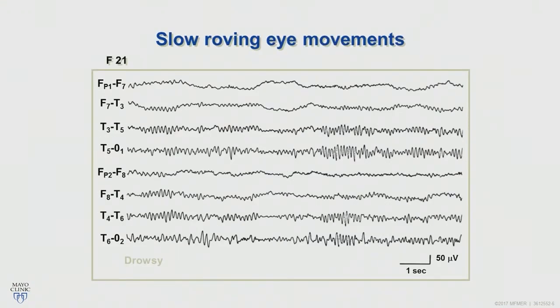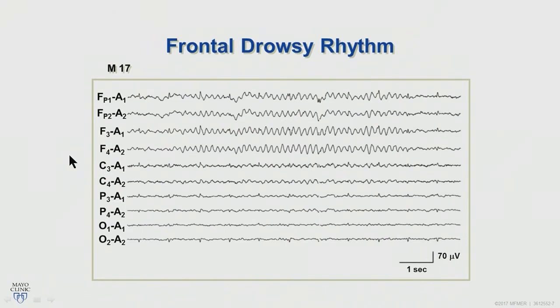Here's an example of normal slow wave changes not indicative of disease. This is slow roving eye movements in a patient during drowsiness. Here are the patients looking to the left, looking to the right, looking to the left as they're starting to drift into sleep. Here's a frontally predominant theta slowing seen during drowsiness. This is sometimes referred to as a frontal drowsy rhythm, occasionally seen, but not in everybody during drowsiness.